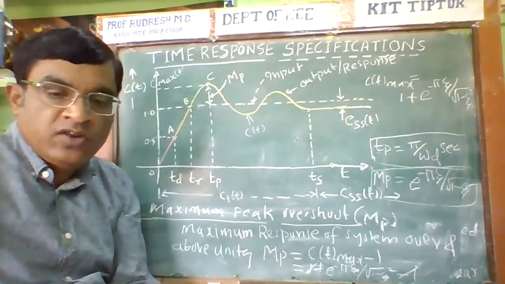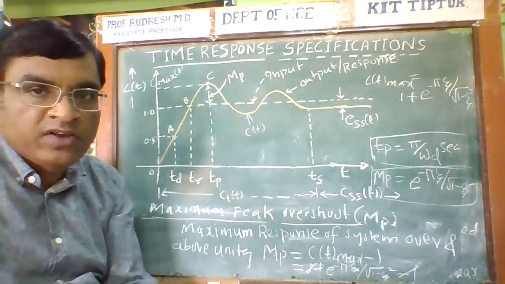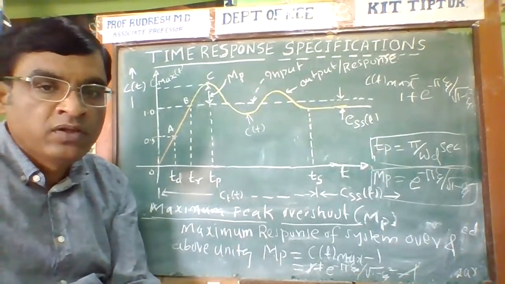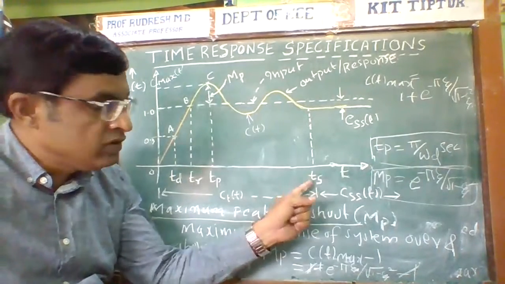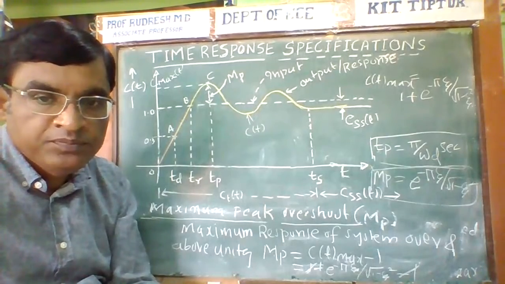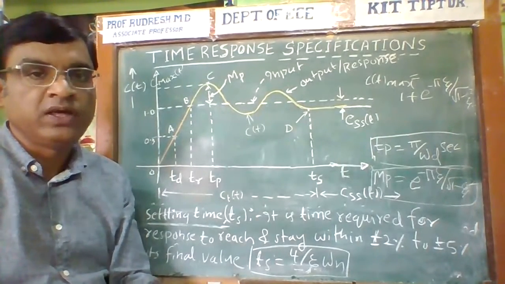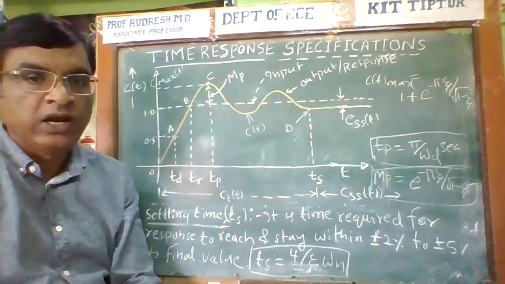So next important time response specification of the second order system is the settling time.